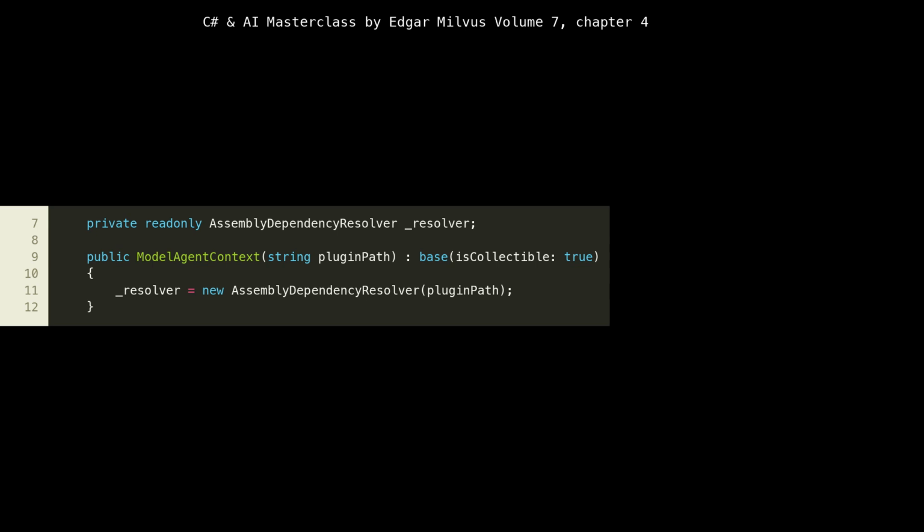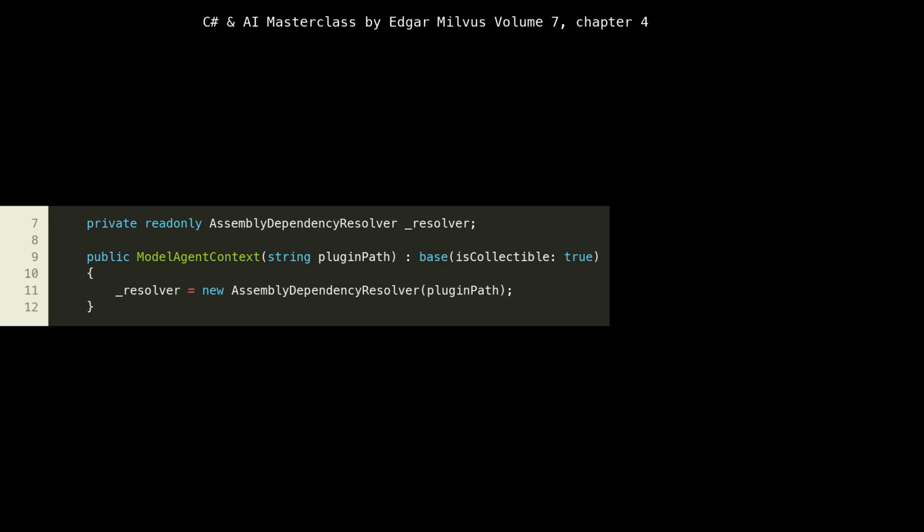Inside our ModelAgentContext, we declare a private read-only field, _resolver, of type AssemblyDependencyResolver. This resolver, initialized in the constructor at line 11, is key to finding the correct assembly files on disk. The constructor takes a plugin path, which tells the resolver where to look for the plugin's assemblies and their dependencies.